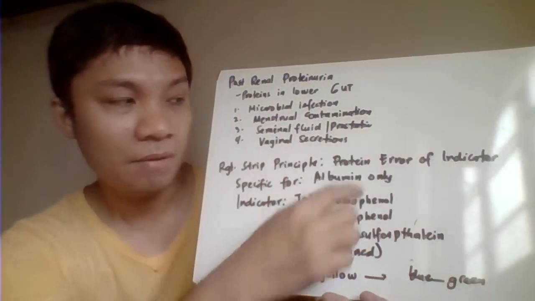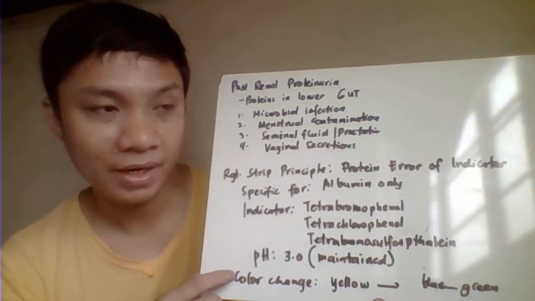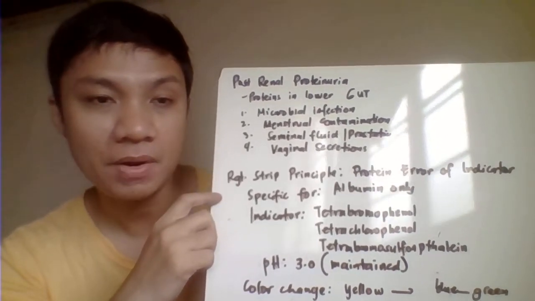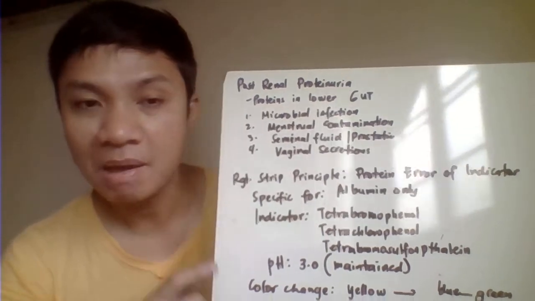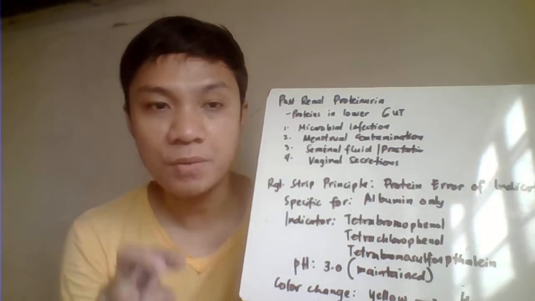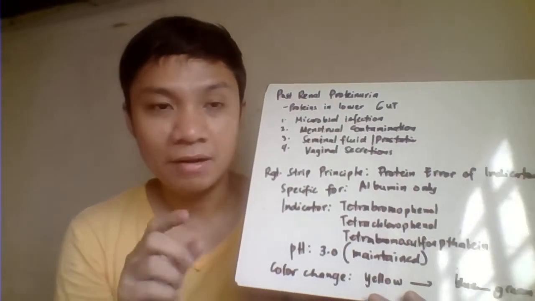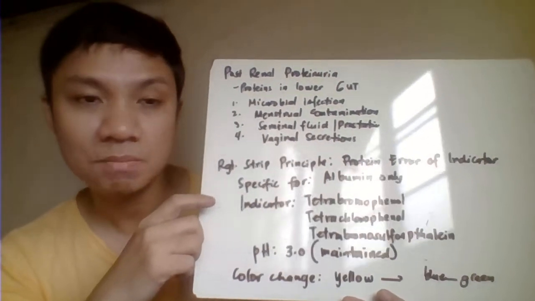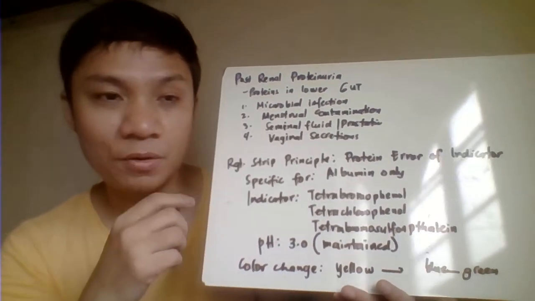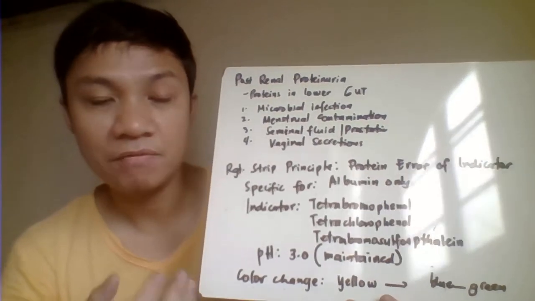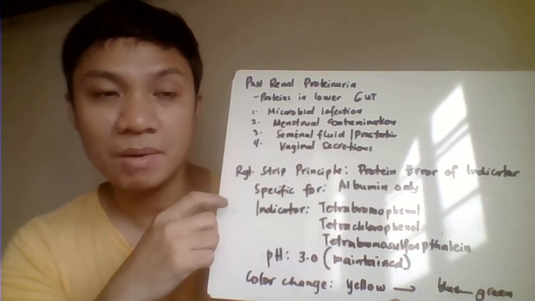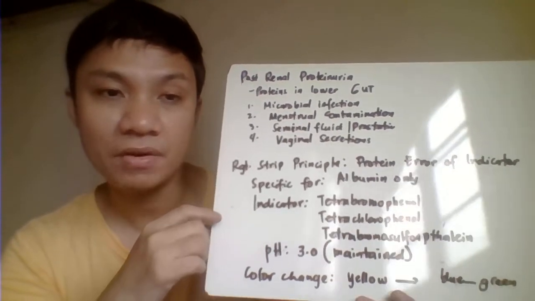So that's your protein error of indicator. Basically, this would try to identify only the presence of your albumin. Remember, ang protein natin, total protein, is made up of your globulin and albumin. Your reagent test pads would only identify the presence of the albumin. So magiging negative siya if your protein is not albumin. Yun ang pinaka-downfall nitong reagent test pads natin, which is only specific for the albumin.